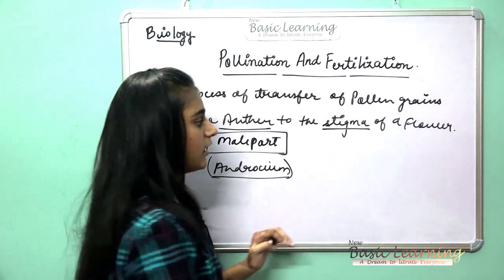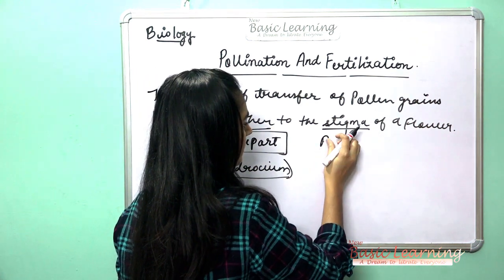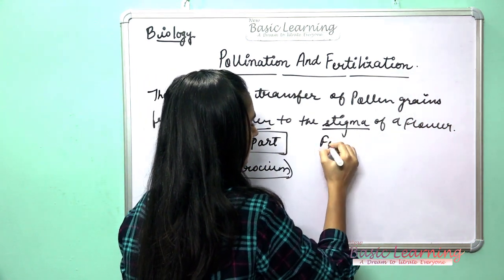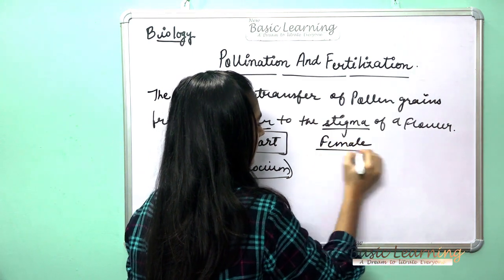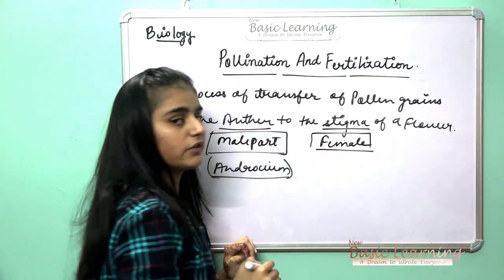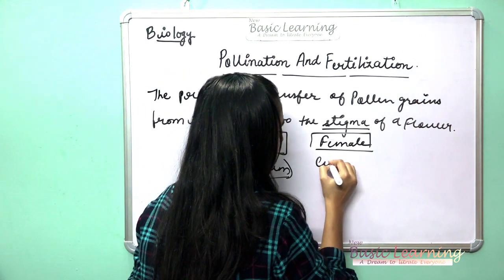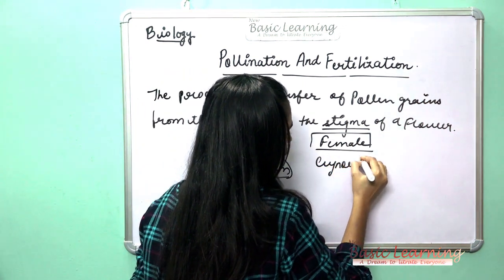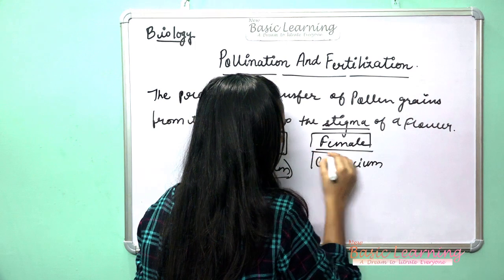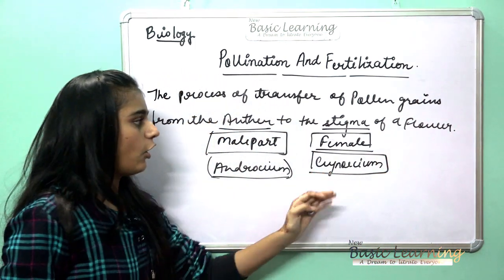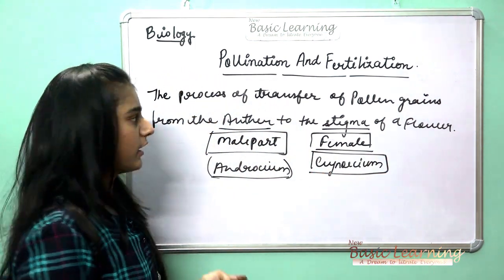And stigma is the female part, and we call the female part as gynoecium. Of a flower. I repeat again.